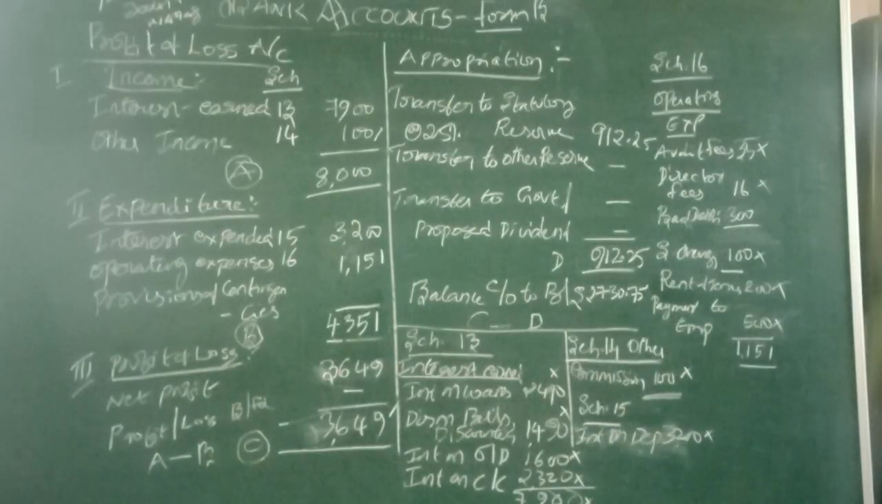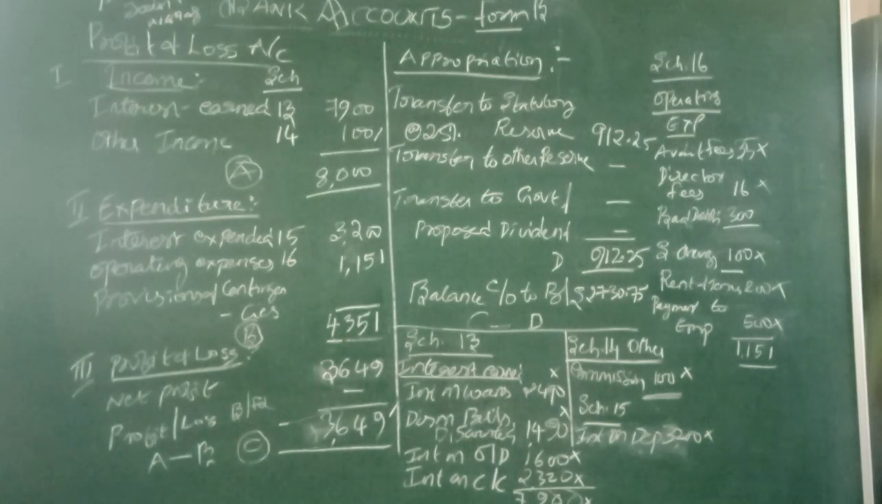in operating expense. Then you total the individual schedules and fill the final total figure of individual schedules in the final statement. Then you will get the difference of total income of 8,000 with the total expenditure of 4,351. The difference between these two is 3,649. Okay, that is the current year's net profit.